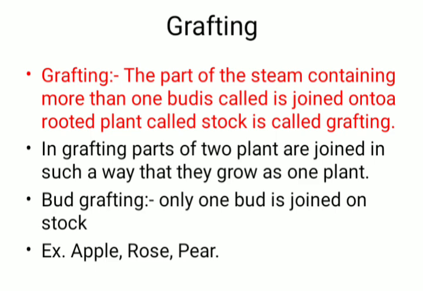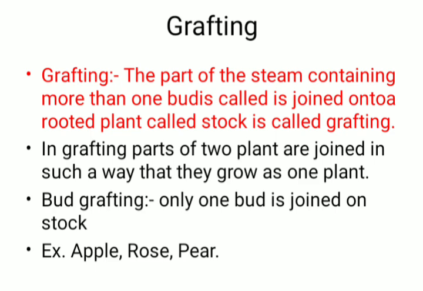It also involves bud grafting. In bud grafting, only one bud is joined on the stock. Examples are apple, rose, pear.